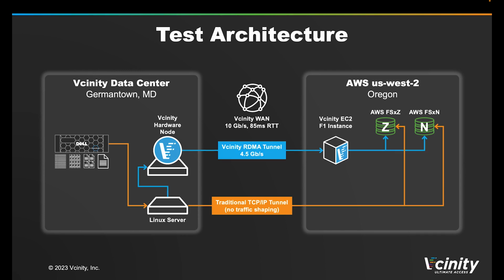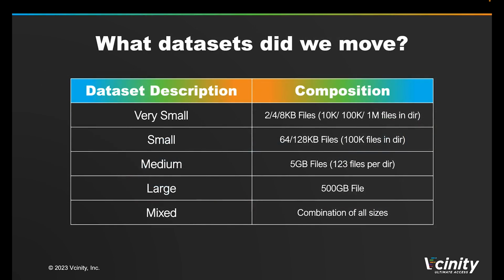It's important to note that the Vcinity tunnel was configured at 4.5 gigabits per second across the 10 gig wave, while the traditional or control testing was allowed unfettered access to the full 10 gigs. Now, getting a little more granular with the testing data, you'll see some descriptions here.